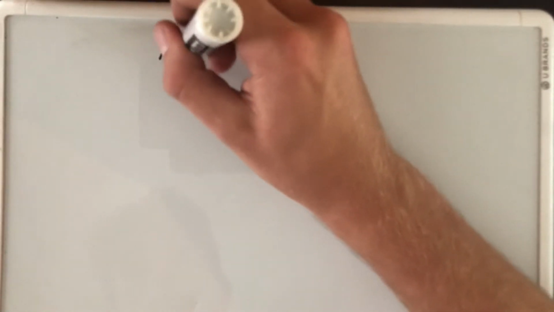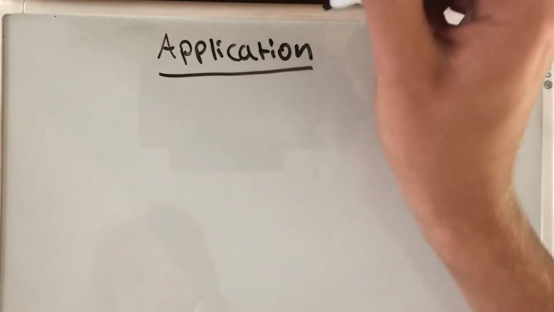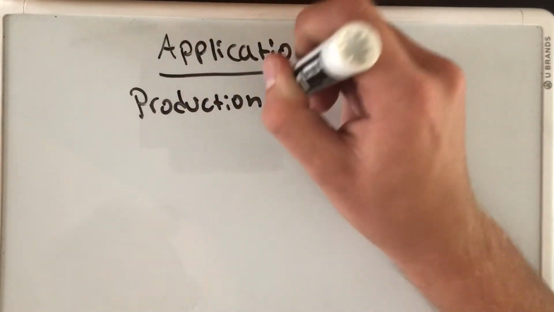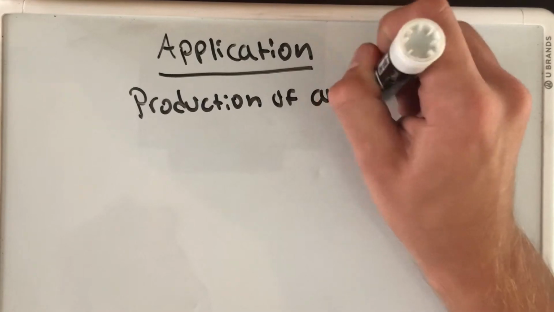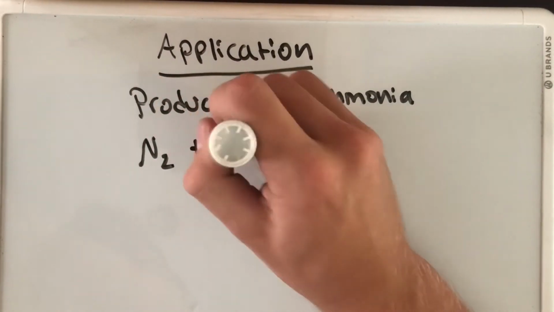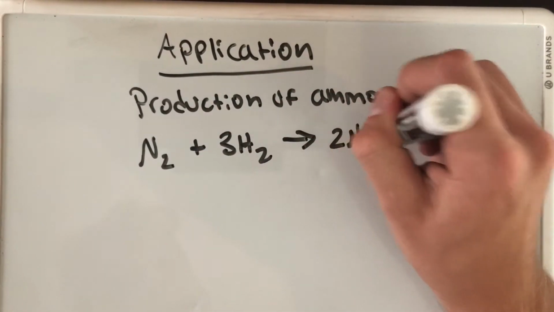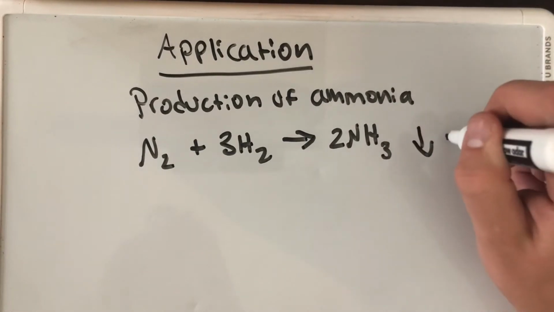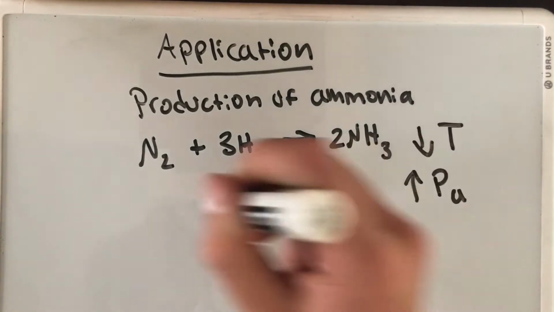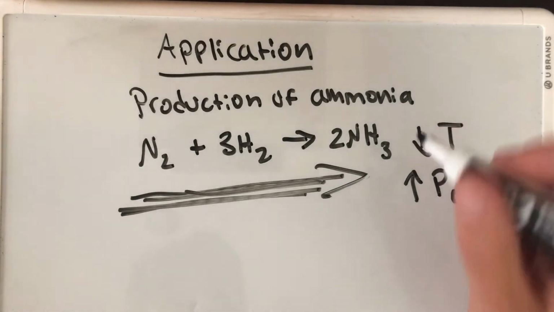Le Chatelier's principle has many applications in the field of chemistry. The principle can be used to produce the most efficient reaction. By changing the variables, a chemist can increase or decrease the rate of reaction depending on what they want to do. An example of this could be the production of ammonia. The rate of the reaction can be increased by lowering the temperature and increasing the pressure. The fundamental ideas Le Chatelier proposed changed the field of chemistry and thermodynamics forever.